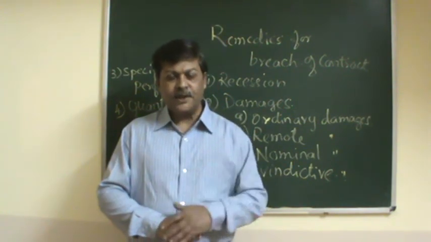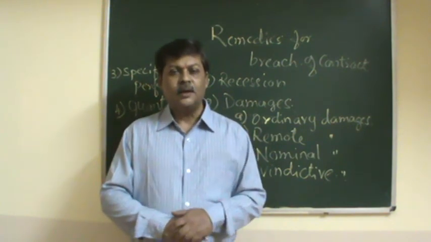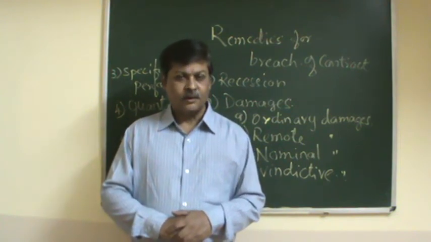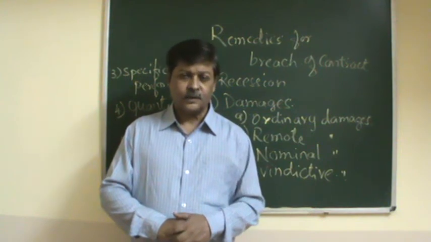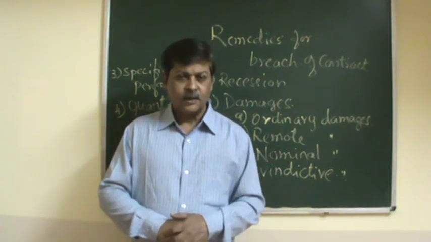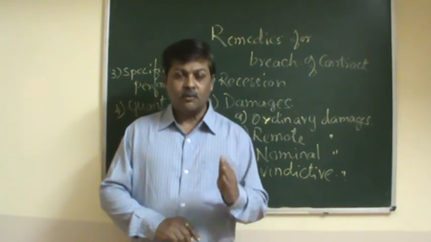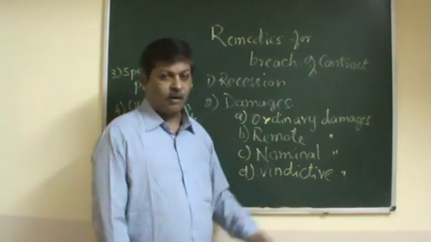Now, when the breach takes place, when one party has broken the terms and conditions of the contract, the other party is put into loss. He sustains the loss. So what is the remedy for that person? Now we are going to study the remedies for the breach of contract.